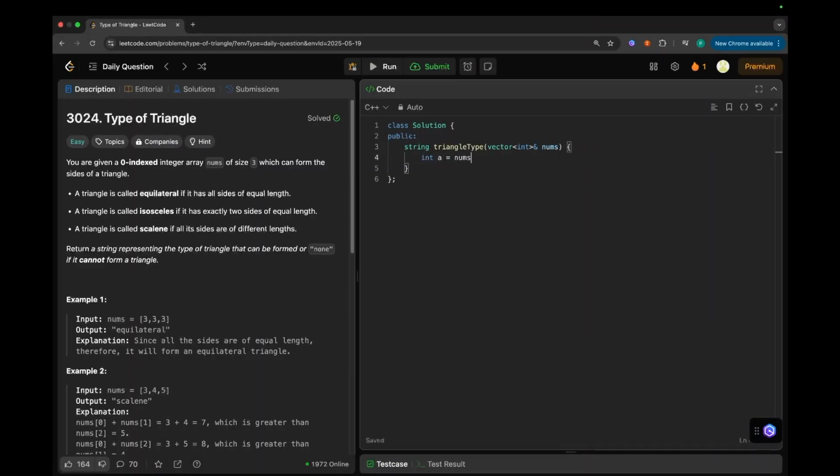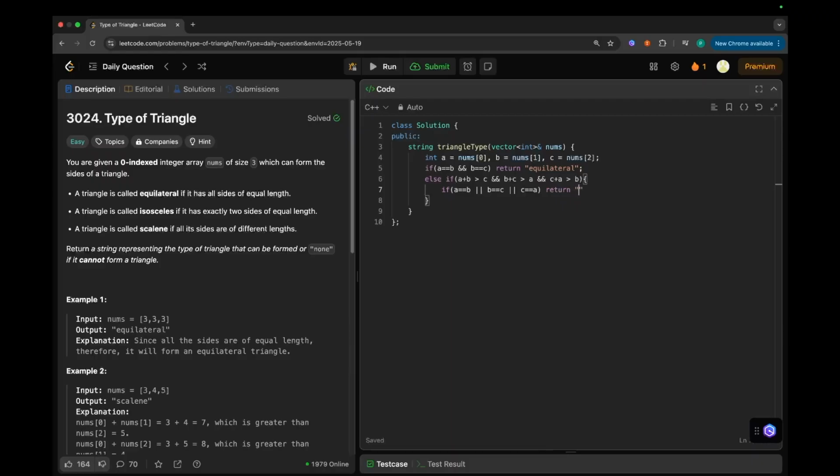So let's say int A is equal to nums of 0, first side, B is nums of 1, second side, and C is nums of 2, third side. Right? So we will check if A equals B and B equals C. It means it is an equilateral triangle. Otherwise we will check A plus B should be greater than C, B plus C should be greater than A, C plus A should be greater than B. If it is true, it means we can form a triangle. Now we will check if A equals B or B equals C, any two sides are equal or not.